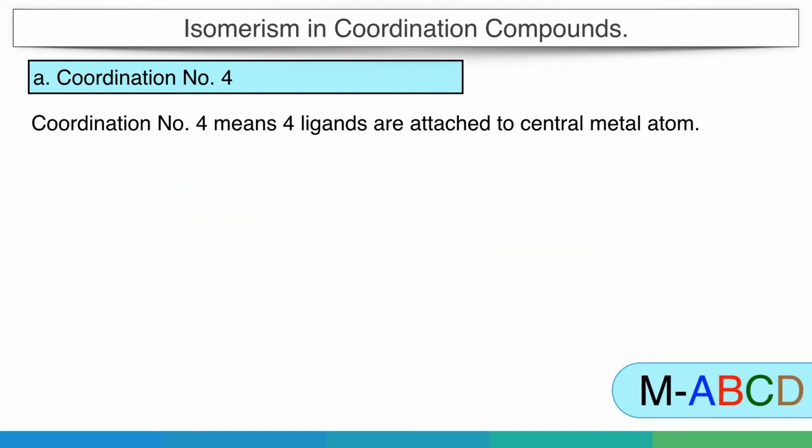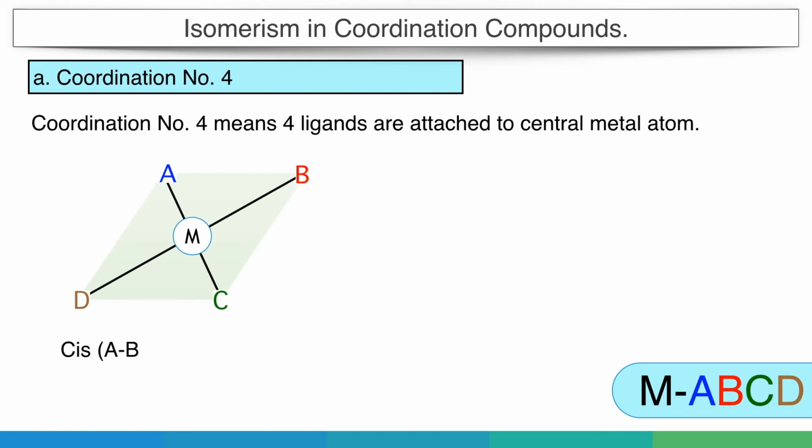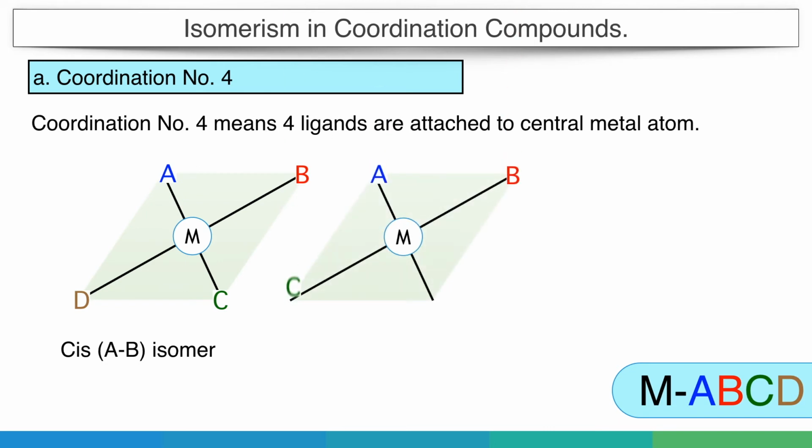Similarly, if all the four groups in a complex are different, the complex becomes MABCD. In this case, we can say the position of other groups with respect to any group is cis or trans. So, accordingly, three isomers are possible.